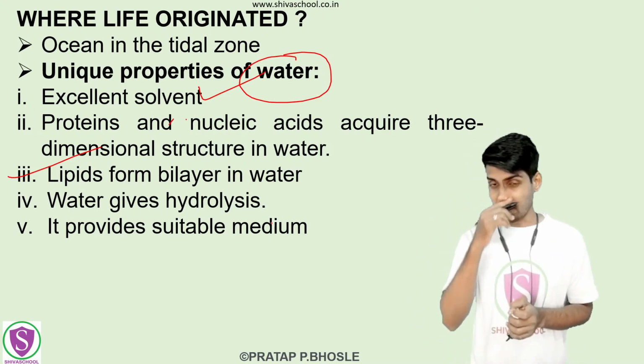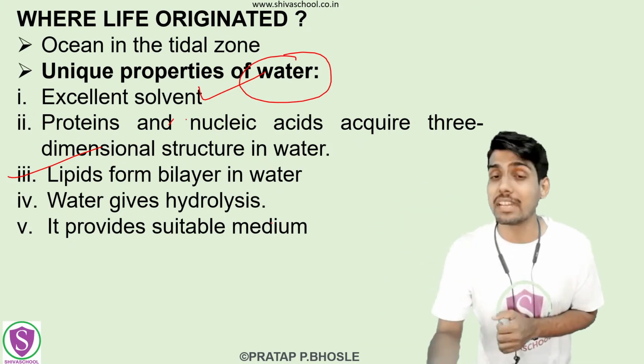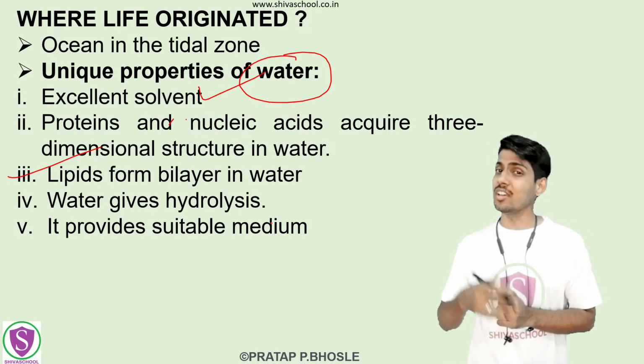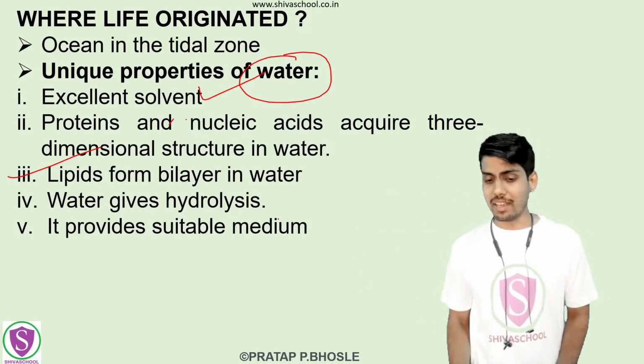Protein, nucleic acid. Okay, what will happen because of their three dimensional structure? They can show their activity. Okay, क्या होगा three dimensional structure से? वो उनकी activity दे सकेंगे. ठीक है. Another is lipid bilayer formation in the water.